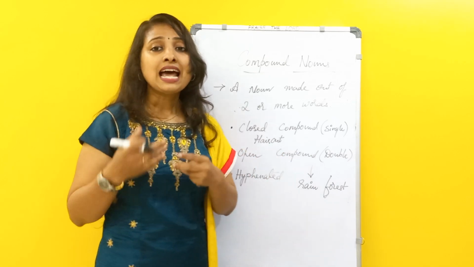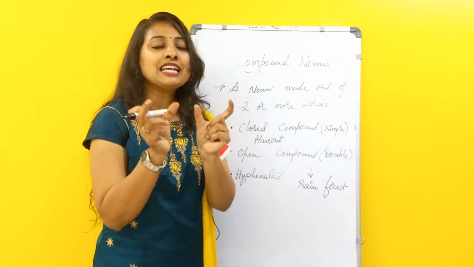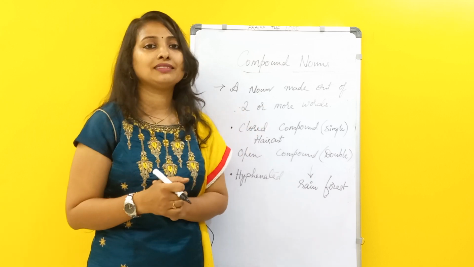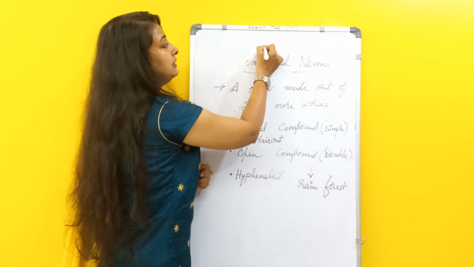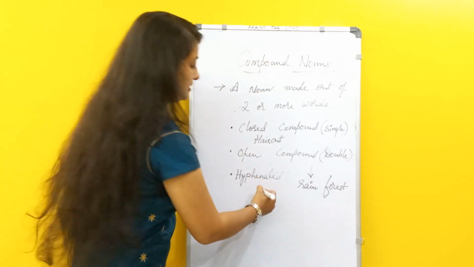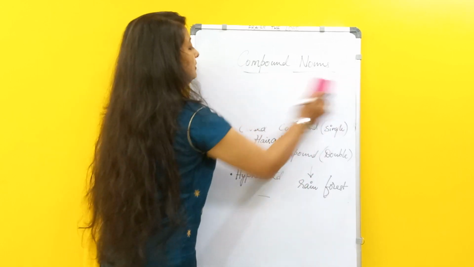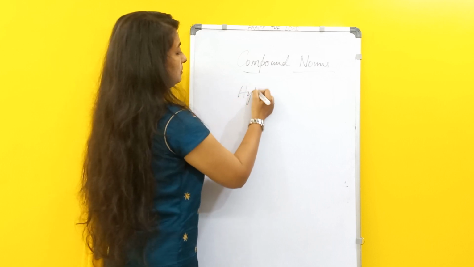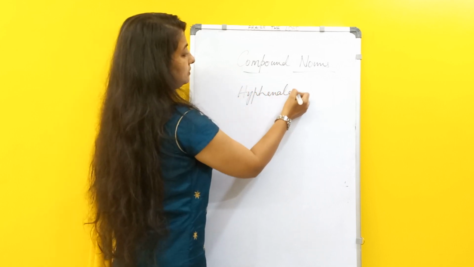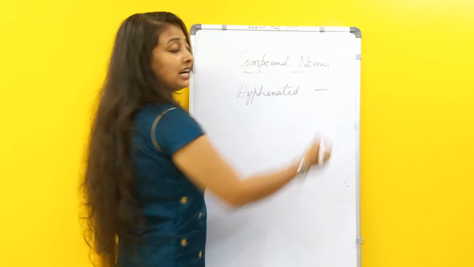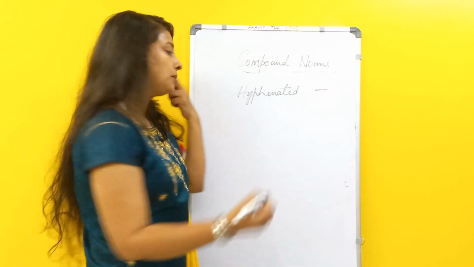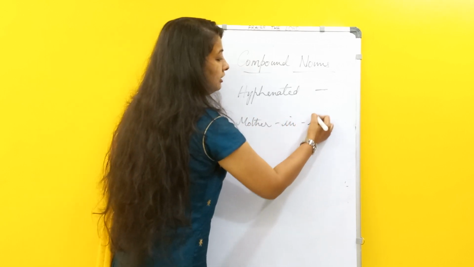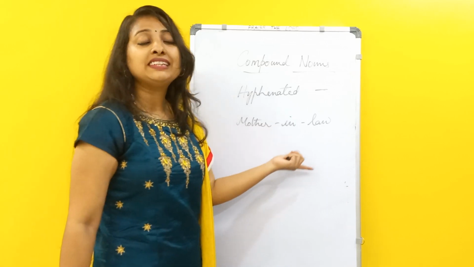The third one is hyphenated. Hyphenated means two or three words which are combined using a hyphen in between. What is a hyphen? This is a hyphen, a dash. Suppose we say mother-in-law.